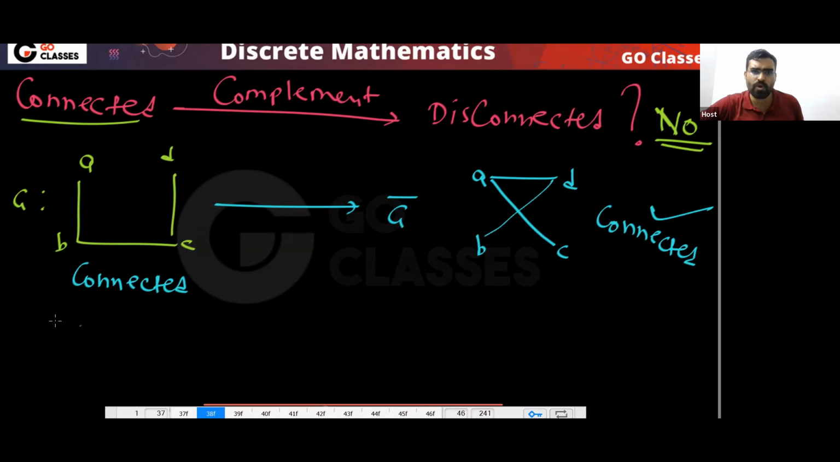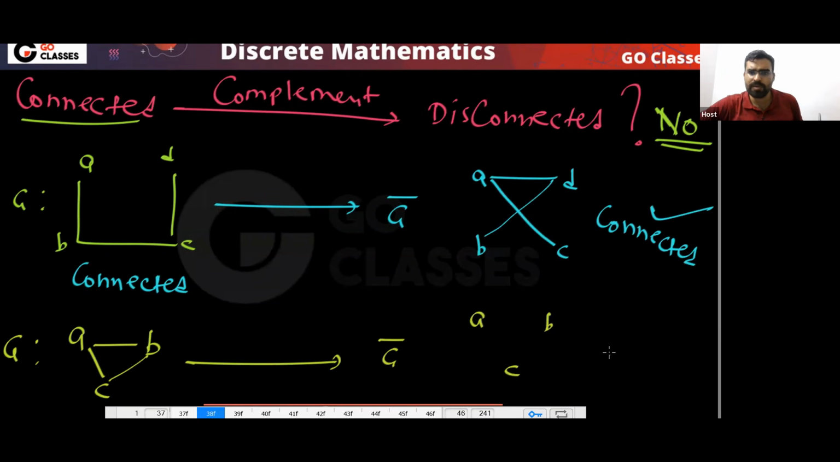And can I say a connected graph's complement is connected? If I give you this connected graph, for example A, B, C, then what is G complement? G complement will be disconnected. And this is your connected graph. So what can I say finally? For a connected graph, the complement will be either connected or disconnected.